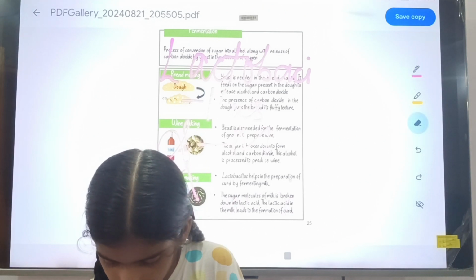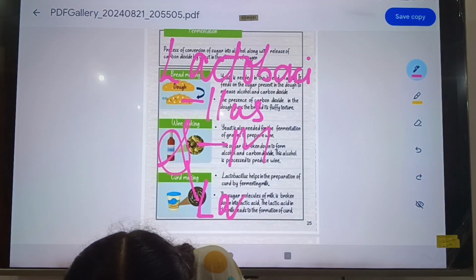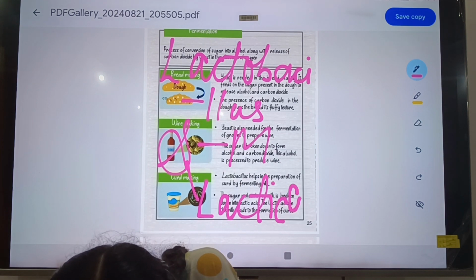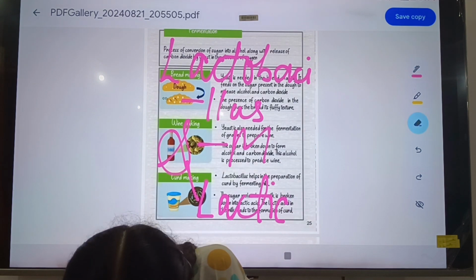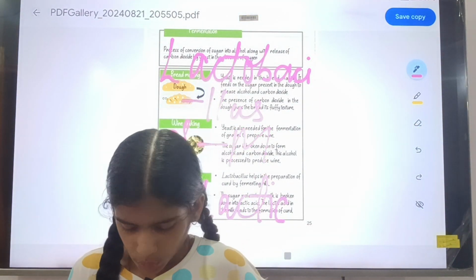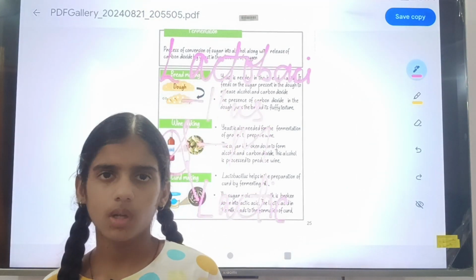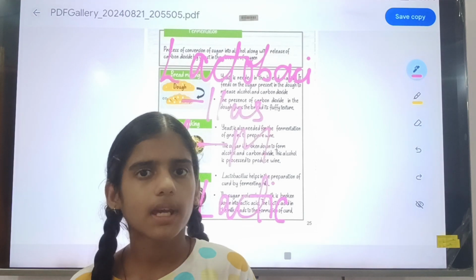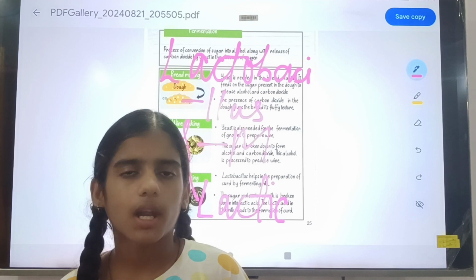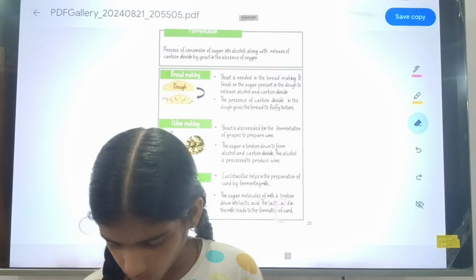Okay, so the sugar molecule of milk gets converted into lactic acid.